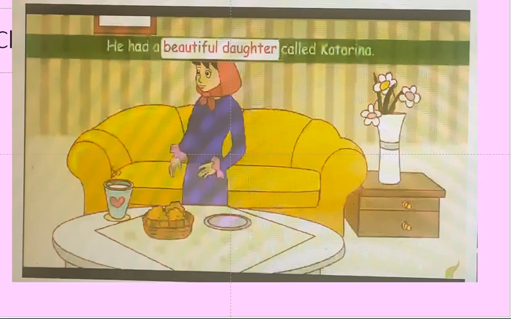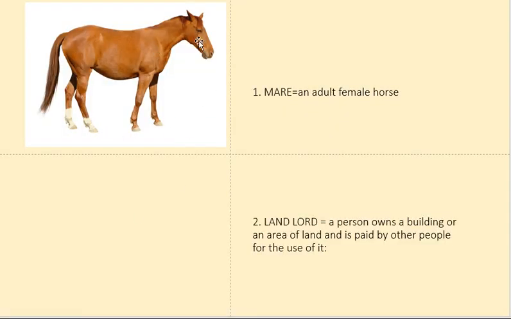Jorgan's daughter's name is Katrina. These are all the characters, and everything we will see. And one more character I said, mare, M-A-R-E. Mare means an adult female horse. So these are the important characters.